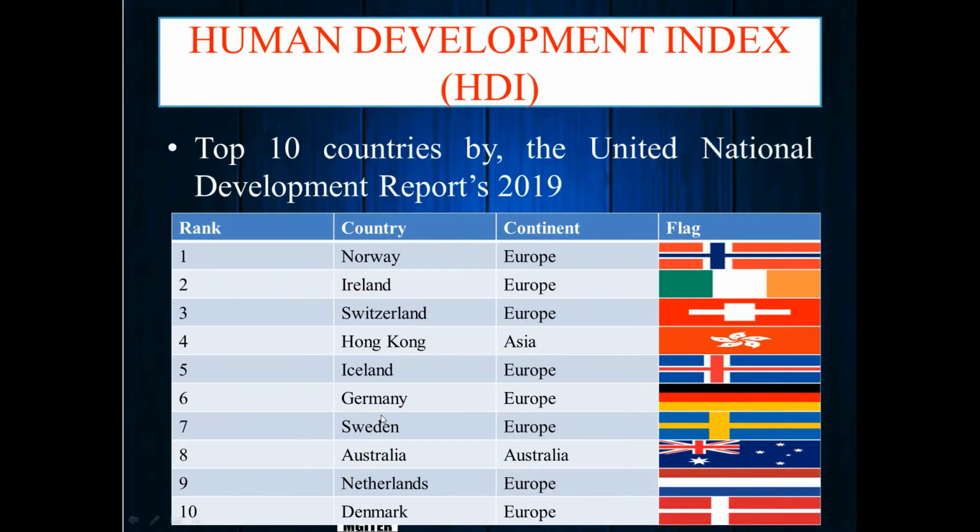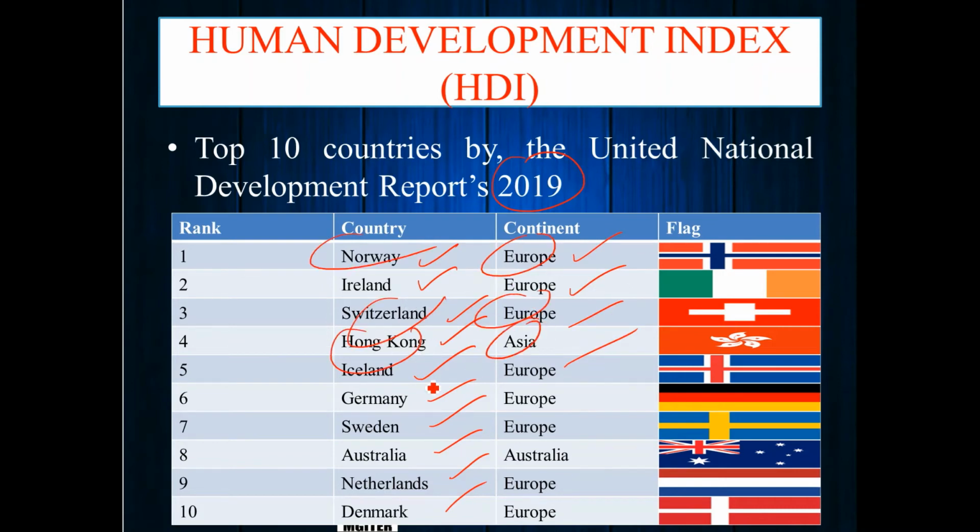So here are the top 10 countries in 2019: Norway, Ireland, Switzerland, Hong Kong, Iceland, Germany, Sweden, Australia, Netherlands, Denmark, and these are their continents. So Norway in Europe, Switzerland in Europe, Hong Kong in Asia, Iceland in Europe, Australia, Netherlands in Europe, and these are the flags. So this is the top 10 countries in the United Nations Development Report 2019.